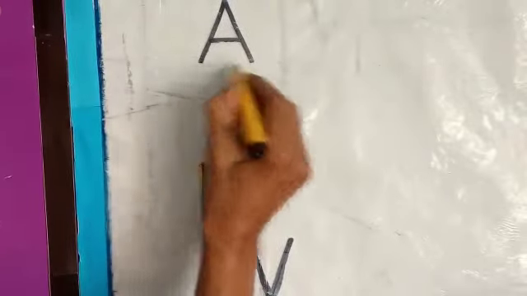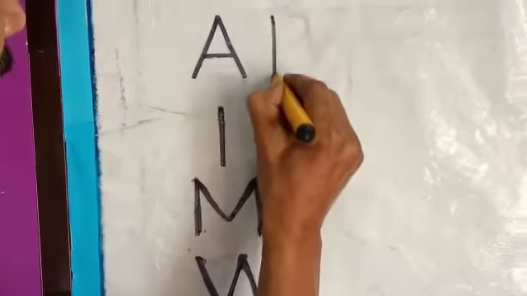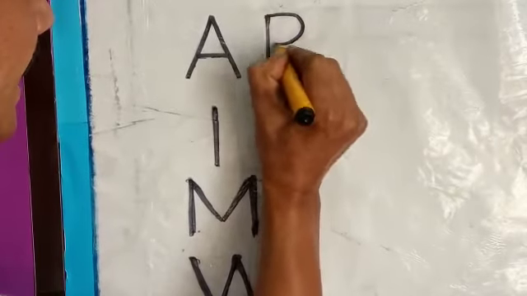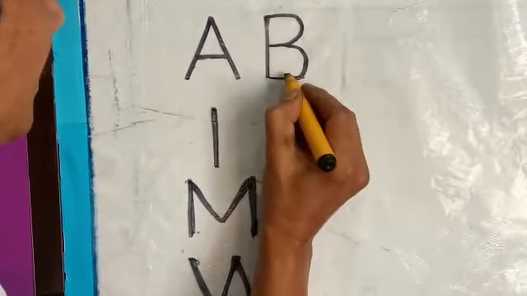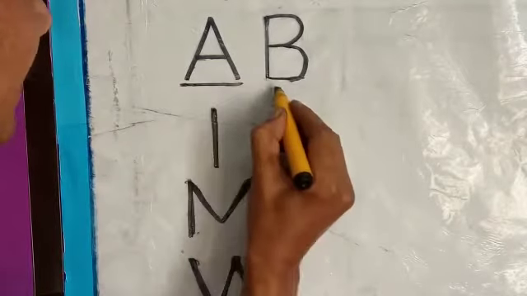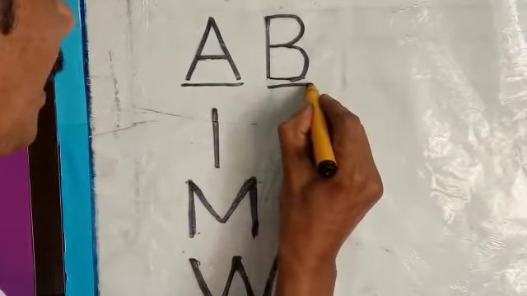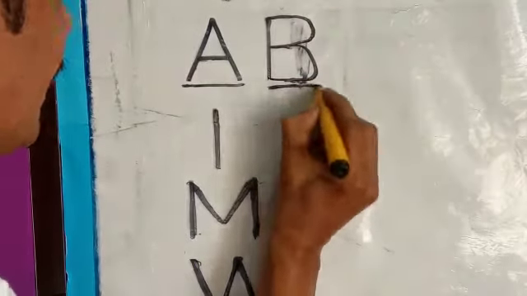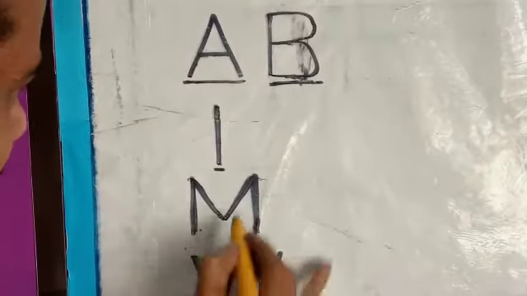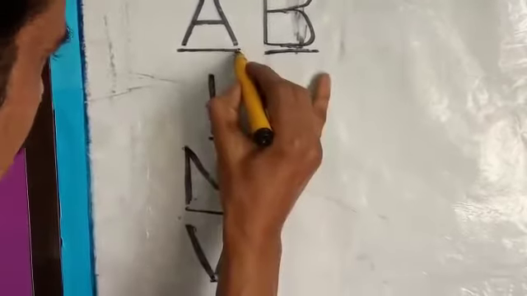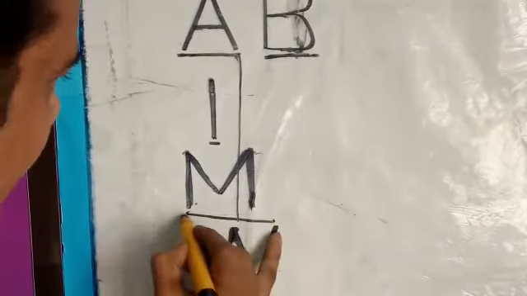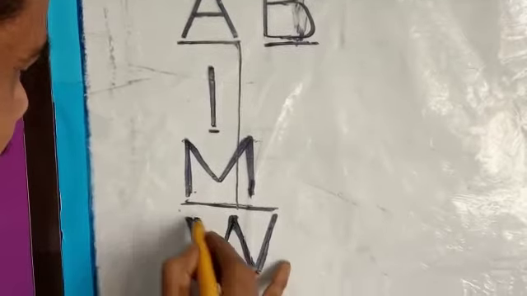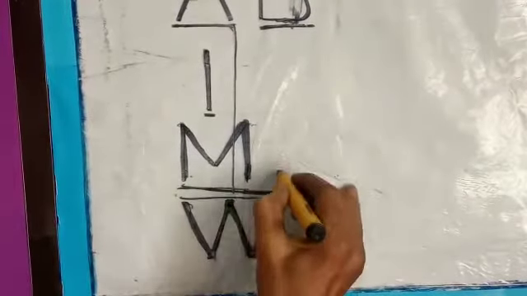Observe children, this letter is A. The next letter is B. When you observe this one, this is letter A, the size is this much. In the same way, the letter B is almost the same, we will write it the same. Coming to I, it takes only a small area. Coming to M, it takes more than the I. Coming to W, it takes more than M or the letter A.